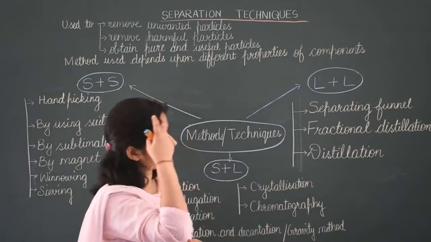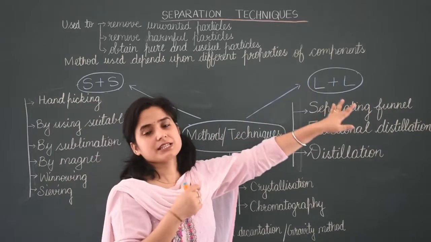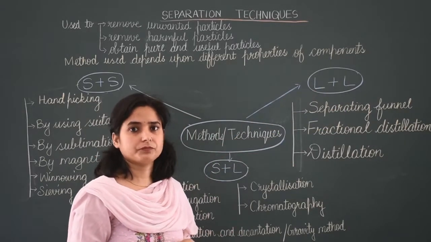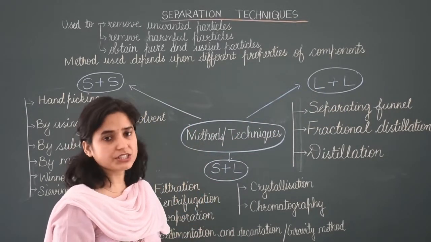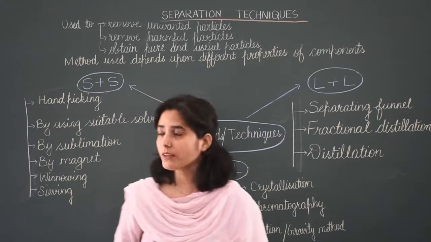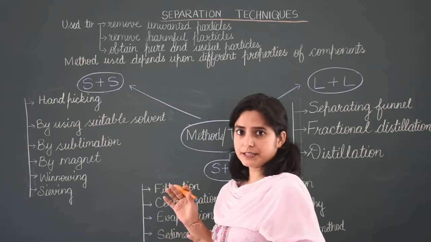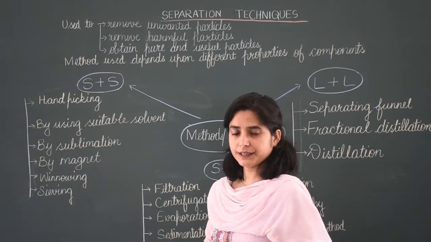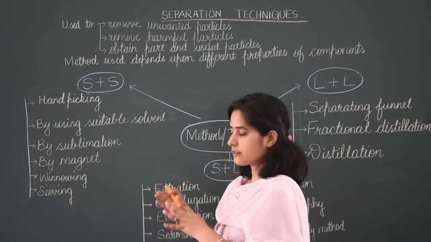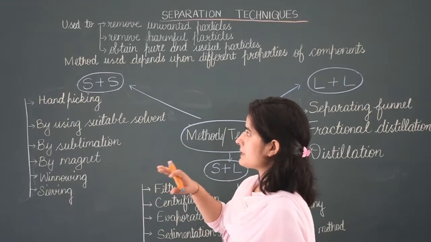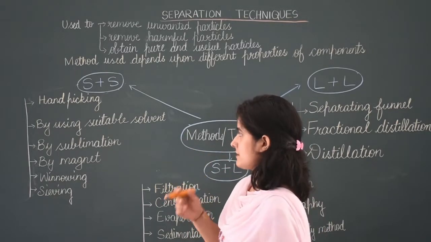And third one, liquid is present in liquid. So there are a lot of separation techniques and we will study them one by one in the next classes. We will not complete it today. We will start this from the next classes.